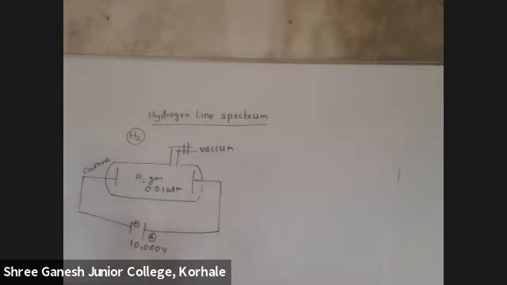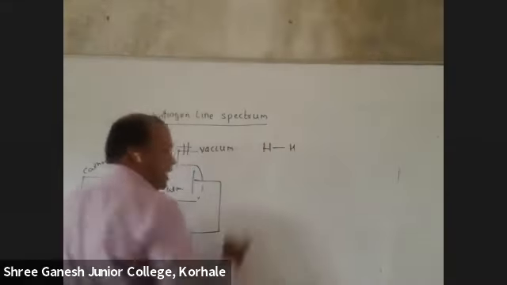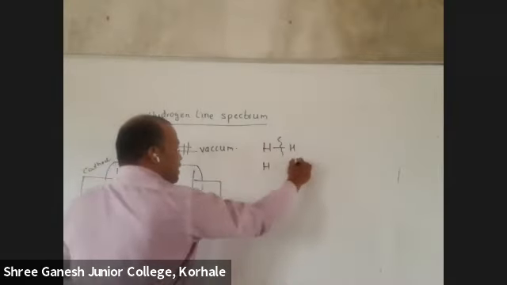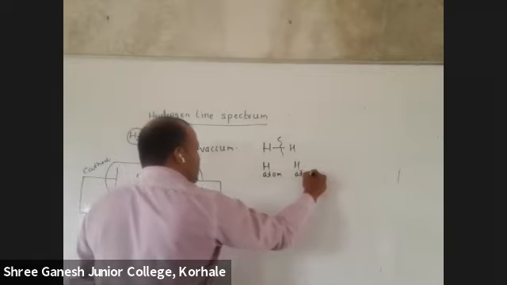Now here it is hydrogen. Can I say this is a hydrogen molecule? Because two hydrogen atoms have come together. So first, what will happen? This hydrogen molecule will break into hydrogen atoms. So hydrogen H2 means H bond H, correct? First it will break as H and H. When it is single, we call it a hydrogen atom.